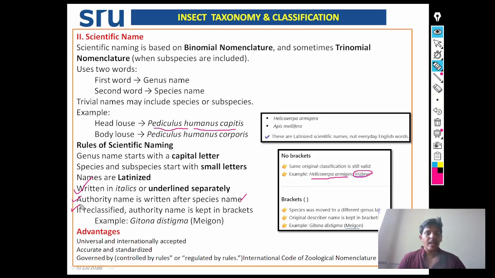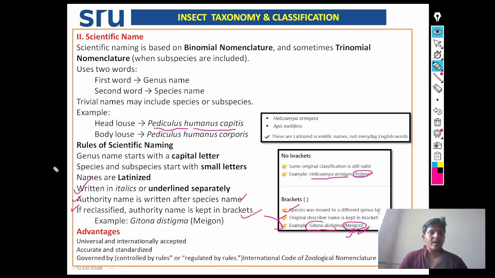If reclassified, author name is kept in the bracket. See here, species was moved to a different genus later. Original describer name is kept in the bracket. Actually, see here, Zitona distigma, in bracket, Amigon is written. It means it's reclassified, but even then the credit goes to the first author. That's why we are keeping this author at the last, that too in bracket.